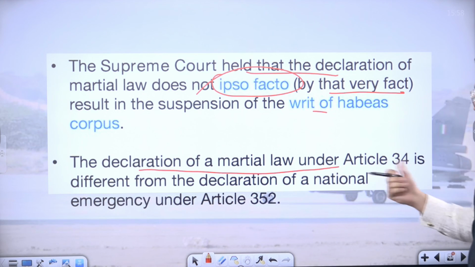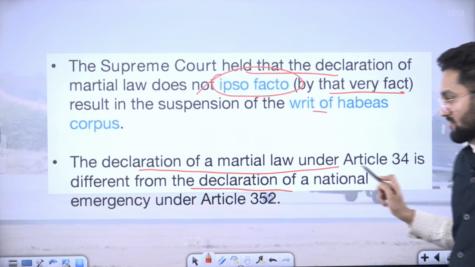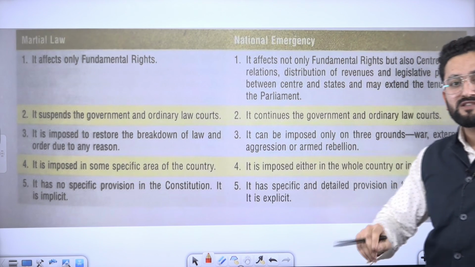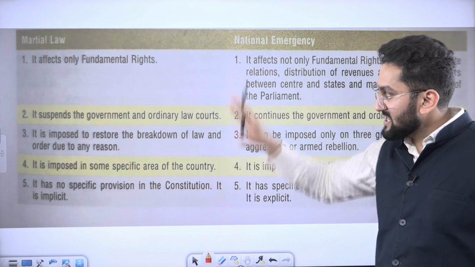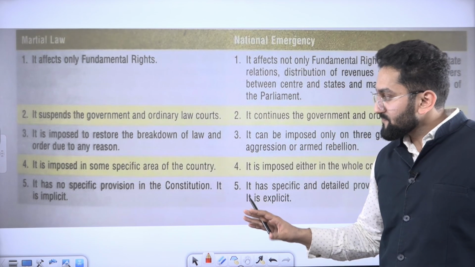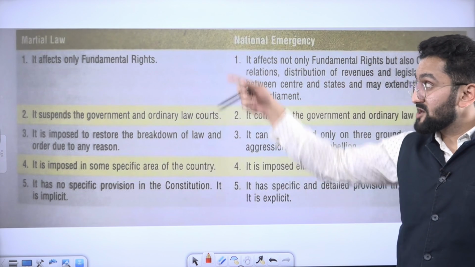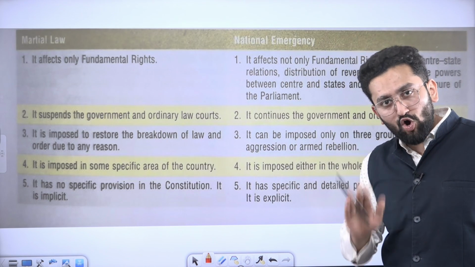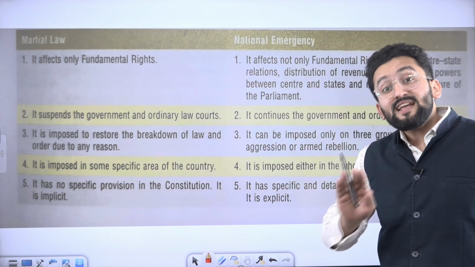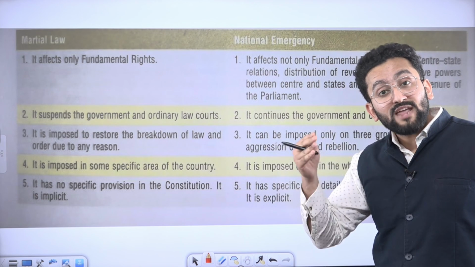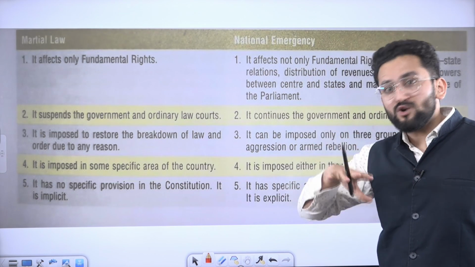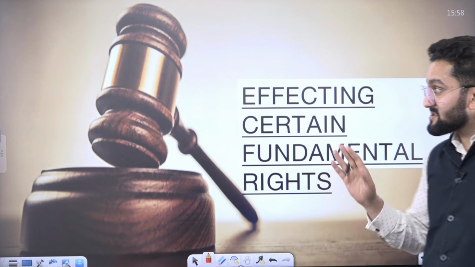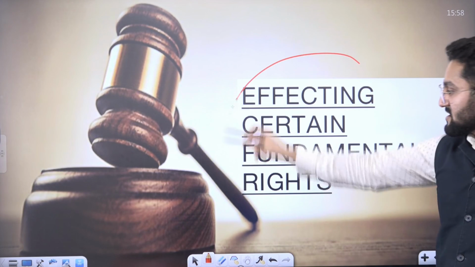Now, the declaration of martial law under Article 34 is different from declaration of national emergency, Article 352. I have just explained the difference. It is visible in your Lakshmikant. Please open the Lakshmikant. As you read, you will understand. As I told you, in a specific area, martial law can be placed. But national emergency is applicable in all India, or certain areas of India can actually be kept out of national emergency. You should not remember, oh, it's a national emergency, it means it will be applicable all over India. No, there's an exception there. For some parts, national emergency can be kept aside. Now, affect on certain fundamental rights.